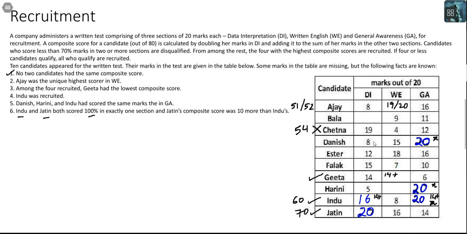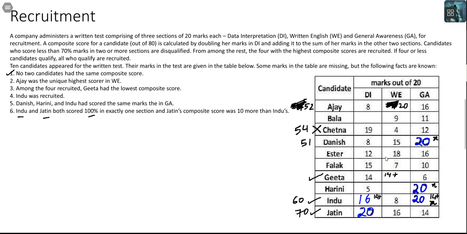For Danish also I can calculate the composite score. It is 16 plus 15, which is 31, 31 plus 20 is 51. So Danish has 51. If Danish has 51, I can now go back to Ajay and say he cannot possibly get a 51 here, because no two candidates had the same composite score. So Danish has definitely scored 20 in WE. This is now known to us.